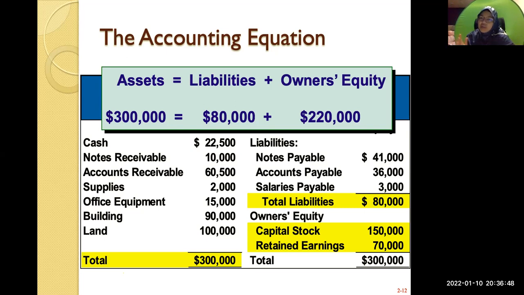But if you have an equal amount, it doesn't mean that you are right, because there could be some errors. But if it's not the same, it's totally wrong. If it's the same, you may be right or you still may be wrong. At least you know you can be happy that your asset equals your liabilities and owner's equity.